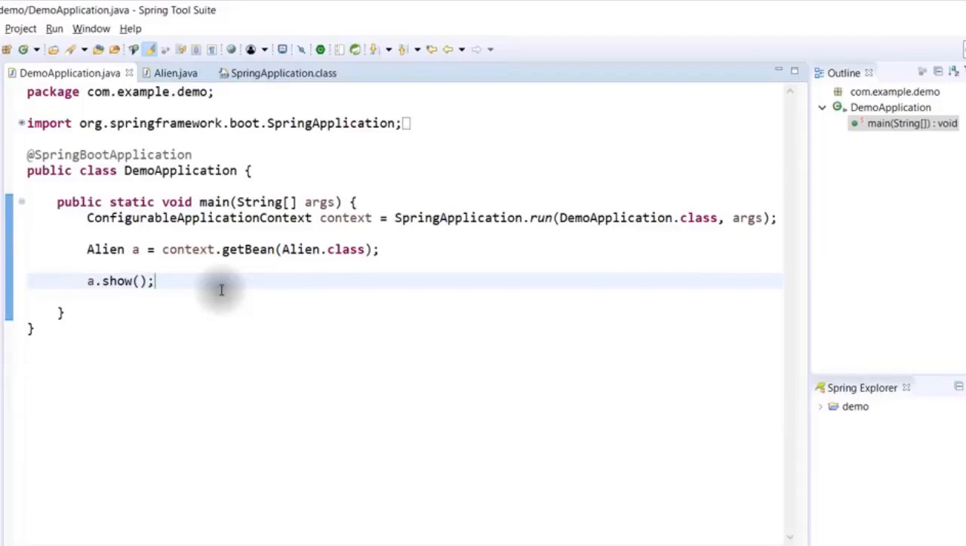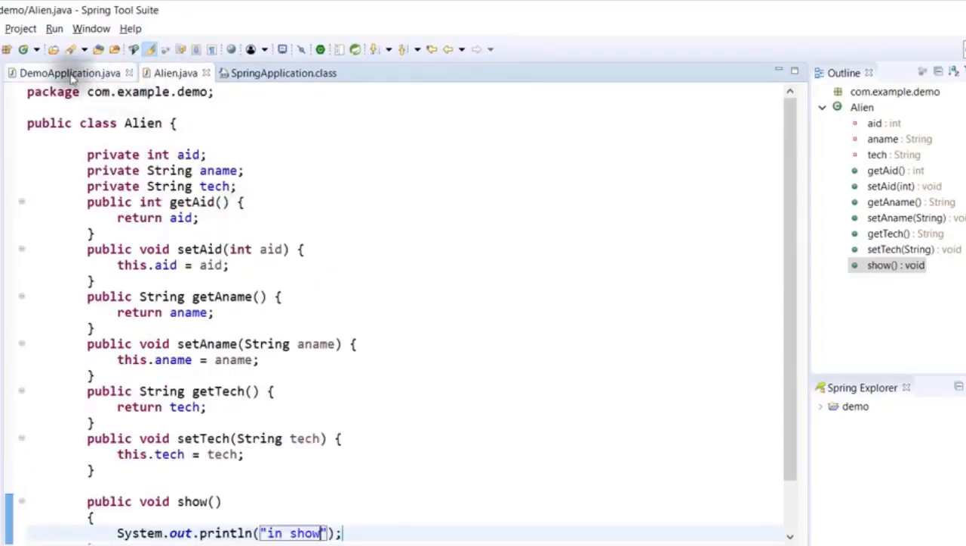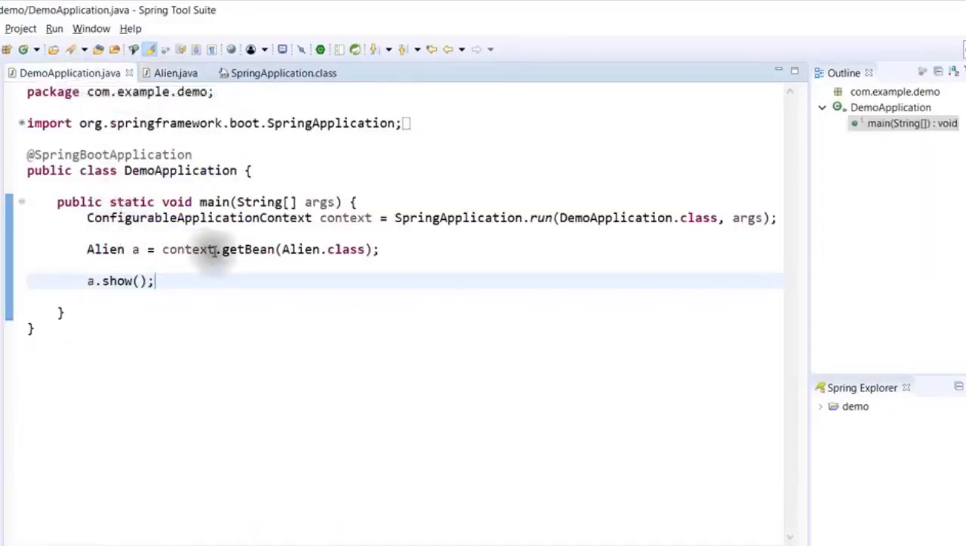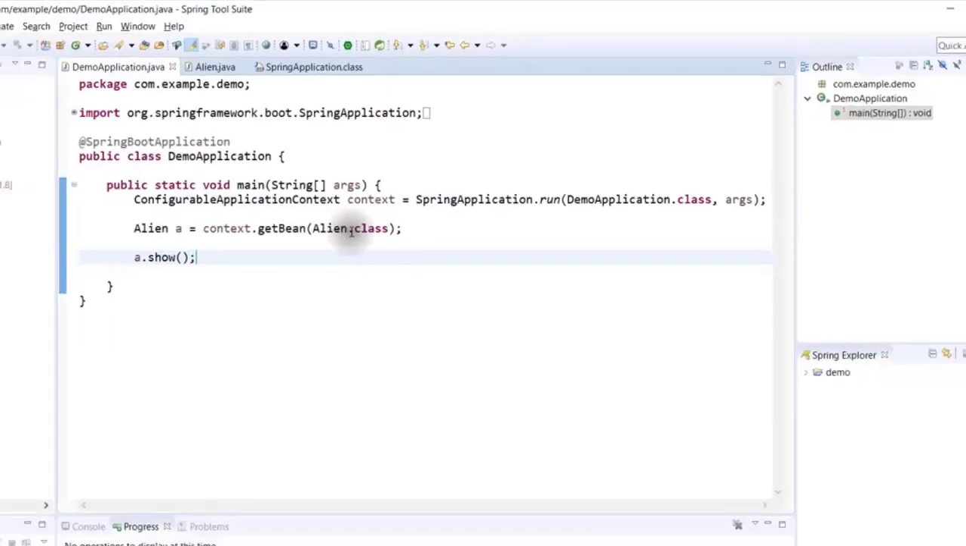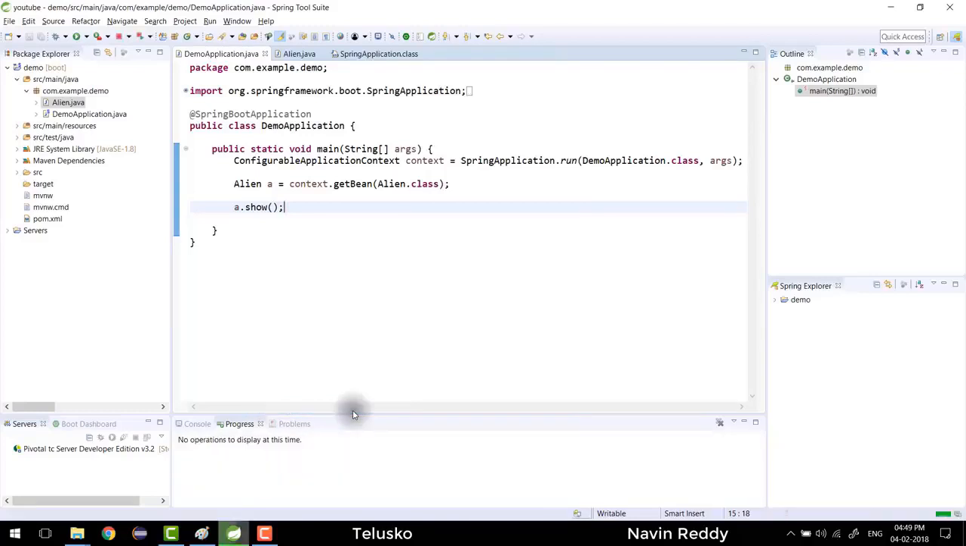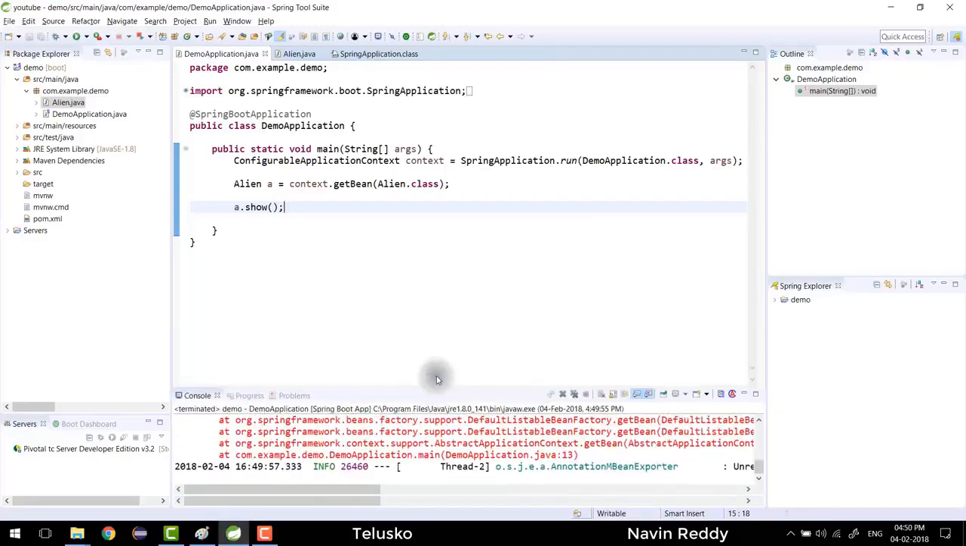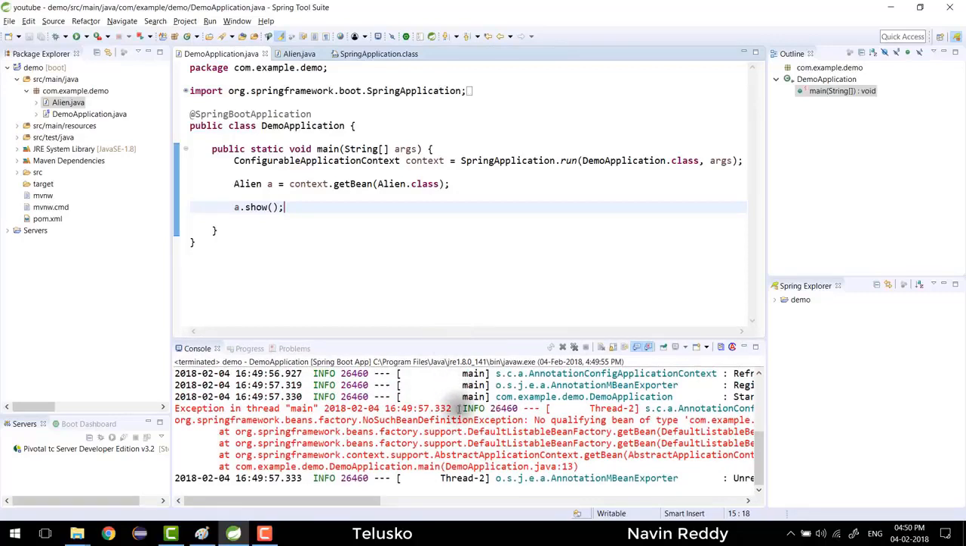And you can see we have not done much configuration here. We are simply getting the object of Alien. I mean, we have a class Alien, and here I'm saying context.getBean(Alien.class). Let's run this and verify what is happening. Now to run this application, we have to say Spring Boot App, because this is not normal Spring, this is Spring Boot. It's running, something is happening behind the scenes, and we got an error. I was expecting it.